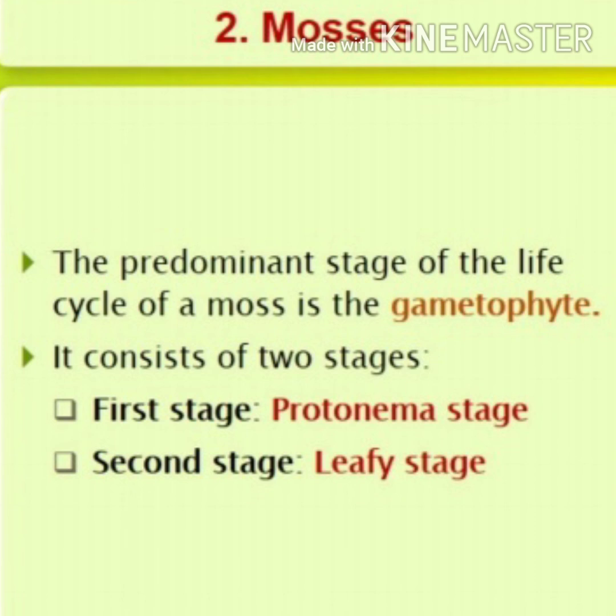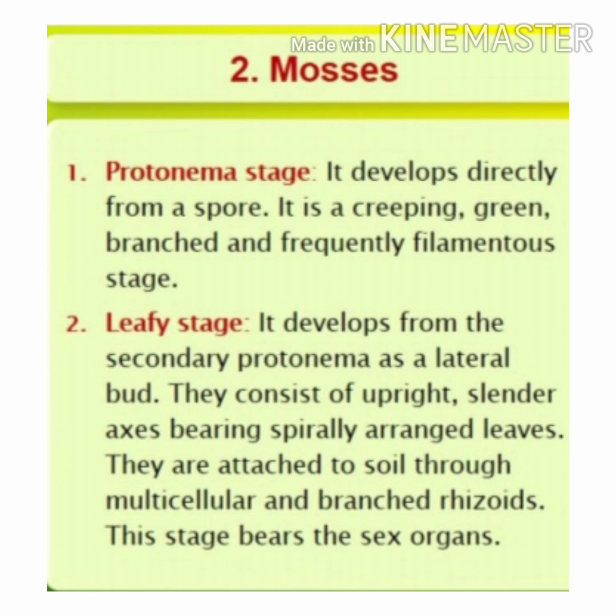It consists of two stages. The first stage, developing from the spore, is called the protonema stage, and the second stage is called the leafy stage. First, the protonema stage. It develops directly from a spore. It is a creeping, green, branched and frequently filamentous stage.